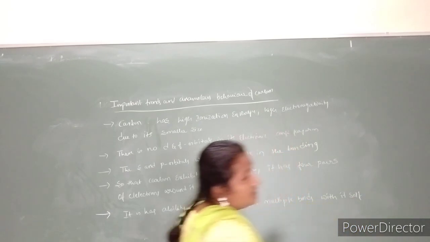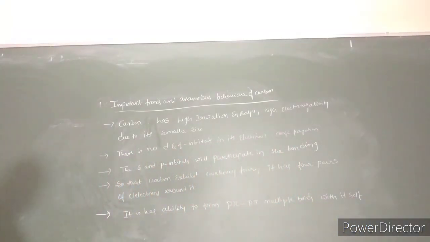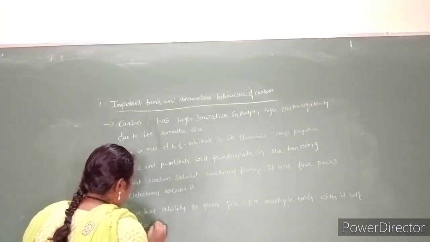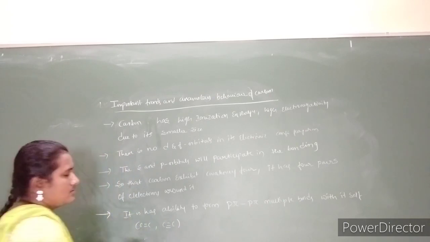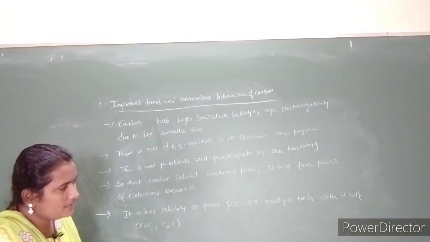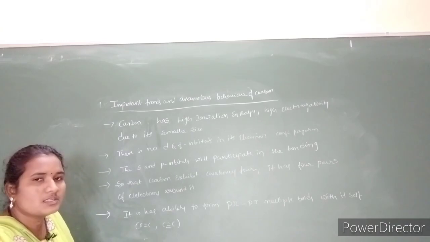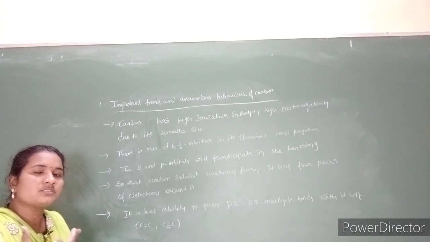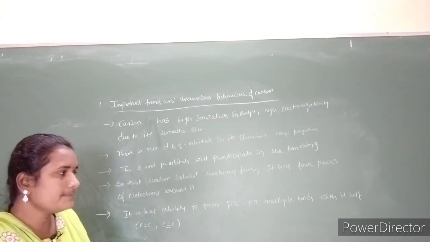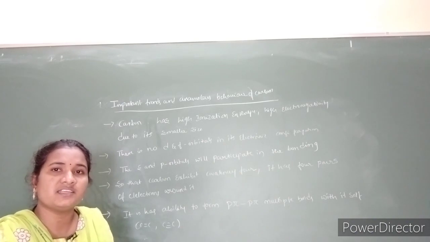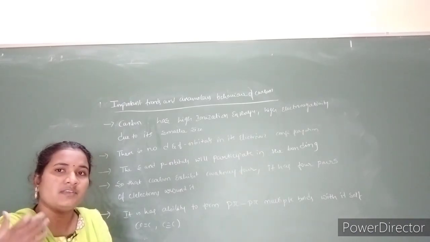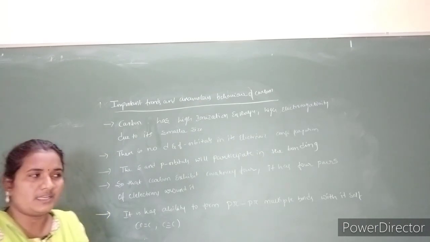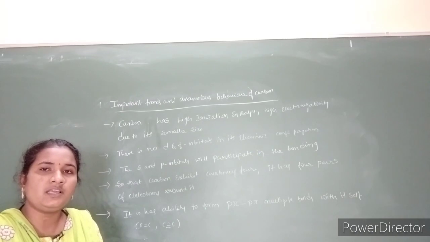Carbon forms carbon-carbon double bonds and carbon-carbon triple bonds with itself. It is formed because of its high electronegativity as well as its high ionization enthalpy. But as we move down the group, due to their larger size, they lose their high ionization enthalpy and high electronegativity character, below carbon.